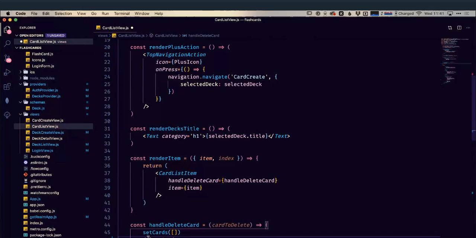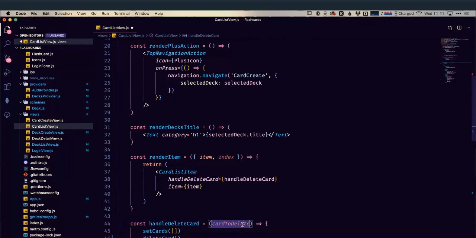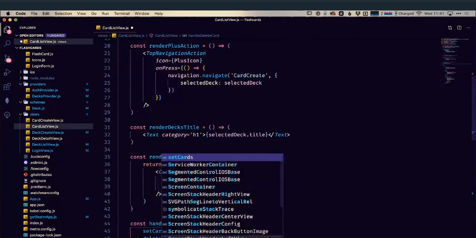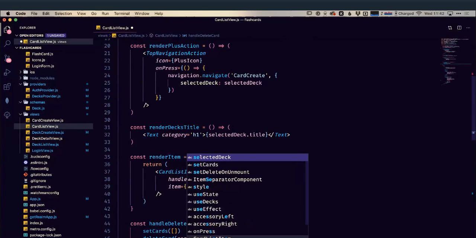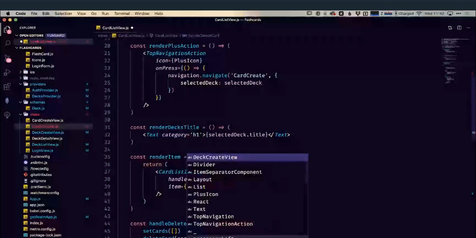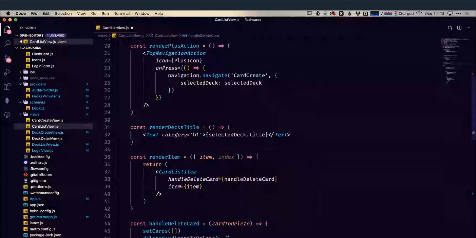So delete card, and we're going to pass in this card to delete. And then we can set our cards back to what's remaining within our current deck. So we can go selected deck dot cards. Remember the selected deck that's been passed around here through our navigation parameters is a reference to the current deck that we're looking at.